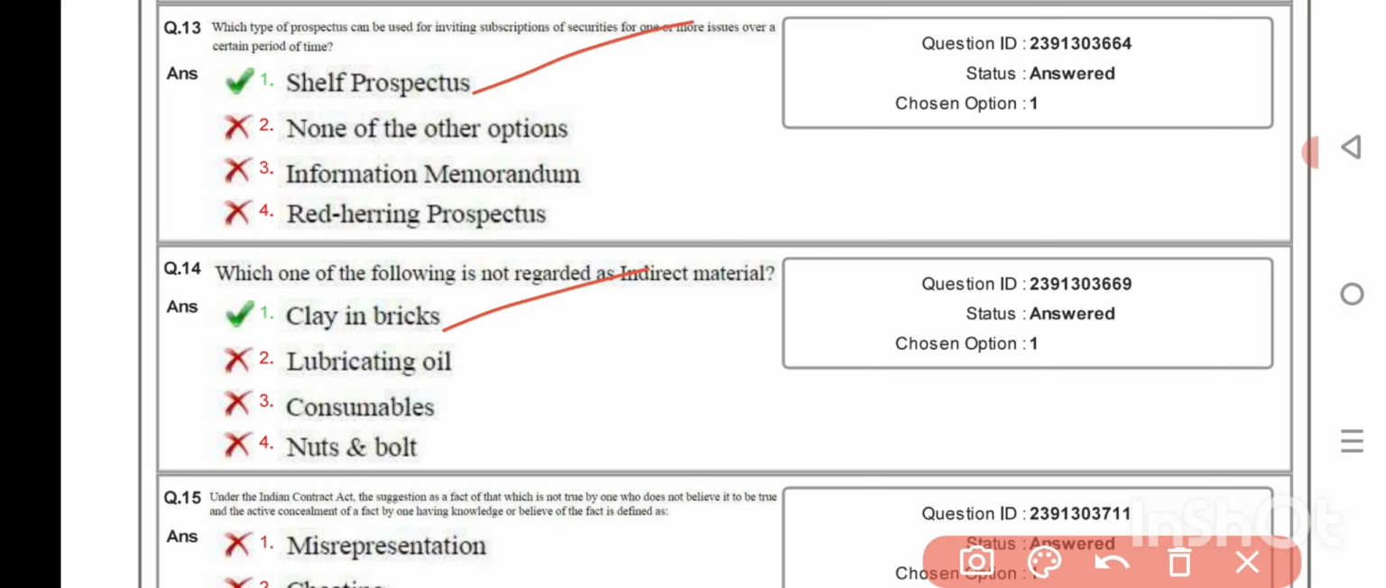In the proposed budget 2017-18, cash donation to a political party is maximum up to rupees 2,000.